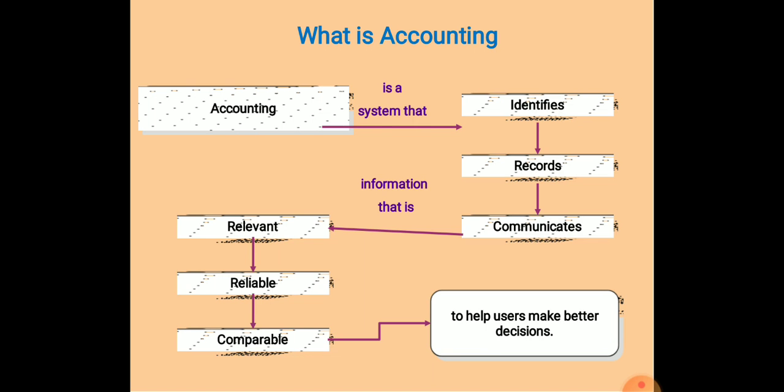These transactions are defined as an economic activity between two or more persons of the firm. There are two or more persons involved in these activities, and the important thing is the transfer of money or money's worth from one person to another person.